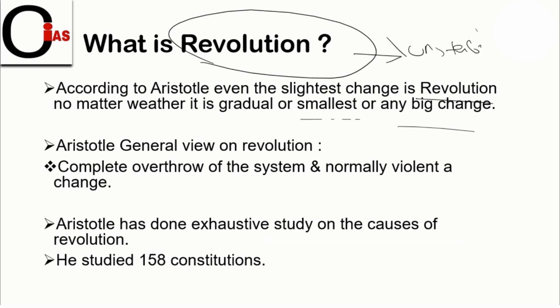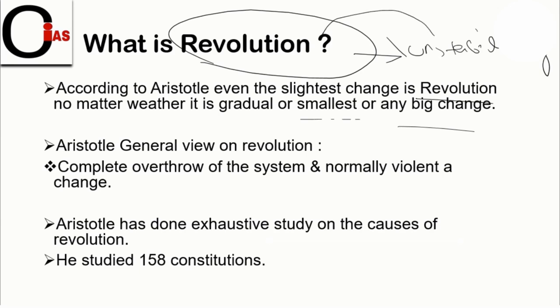instability in the society. When there is instability in the society, we can see revolutions. No matter whether it is imaginary or real, the primary cause is instability in the society. That's the reason for revolutions.